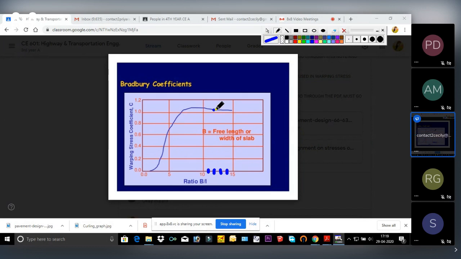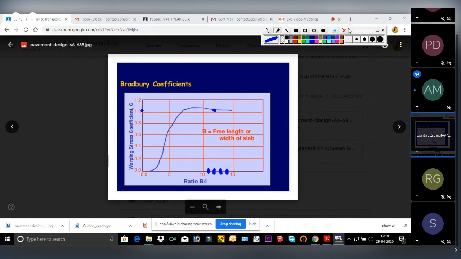Now go from here straight to somewhere here. If we divide this into 10 halves, 5 halves, then we can say that this is 1.03 or 1.02, like that.